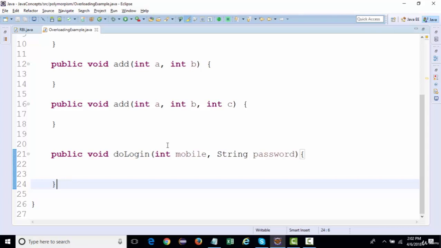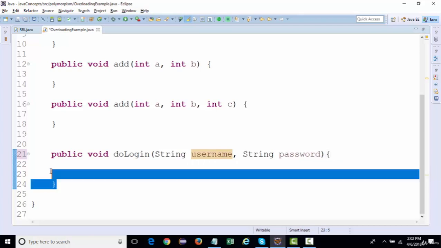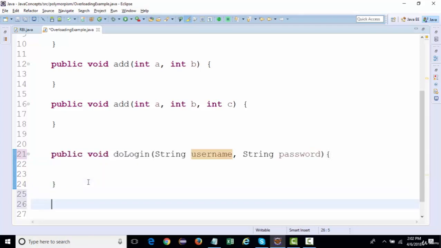So are we going to change this to string and username? Then next time, if someone wants to enter the mobile number, how are you going to do that? Because this accepts a string argument, here we need to provide username instead of mobile number. So what they have done is actually create an overloaded method.